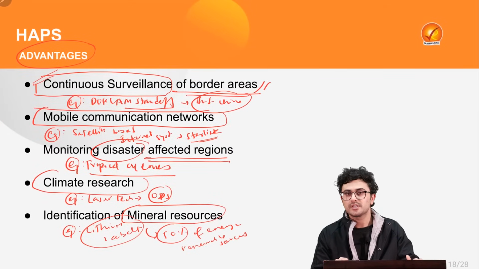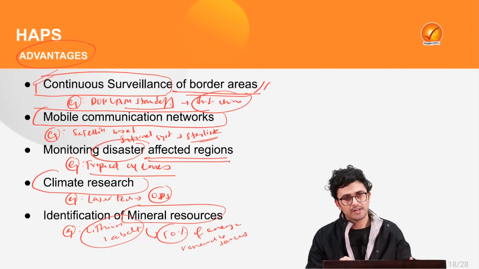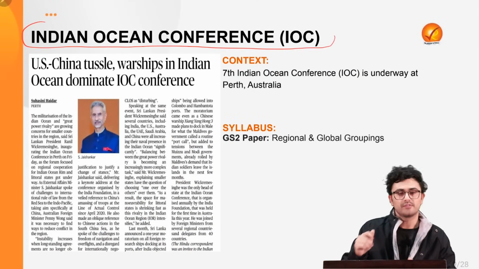Thus, HAPS technology can help India in several fields, with which we move forward to our next news, which covers the Indian Ocean Conference.